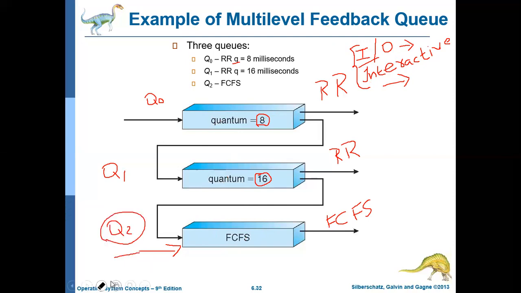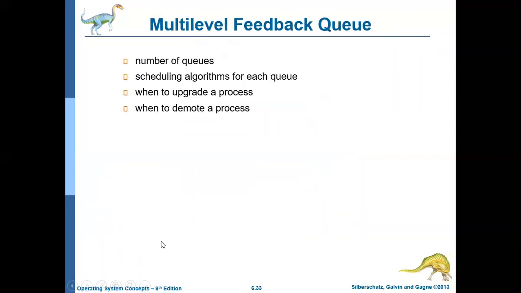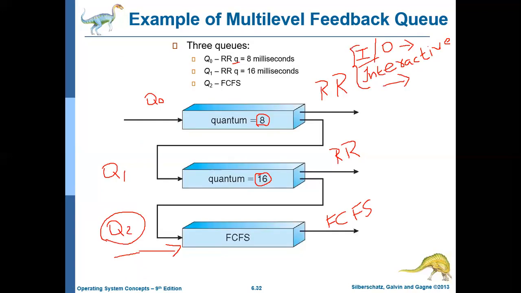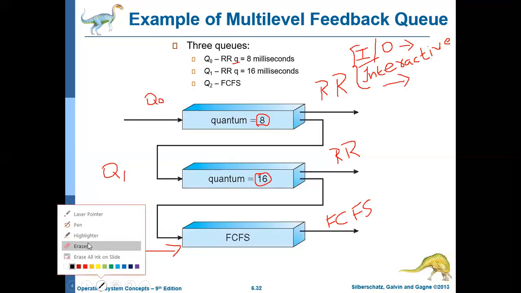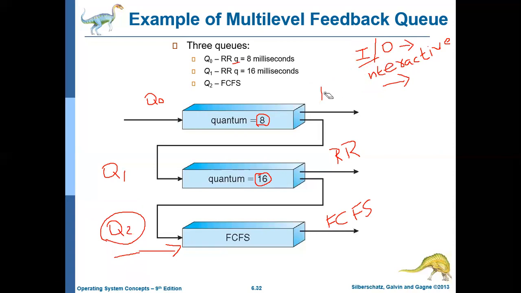So how the algorithm works: whenever a new process comes, it will first enter Q0, irrespective of how much time it needs, whether it is an I/O bound job, a CPU bound job, or an interactive process. In spite of all that, it will first enter Q0, and it will execute only for 8 milliseconds.